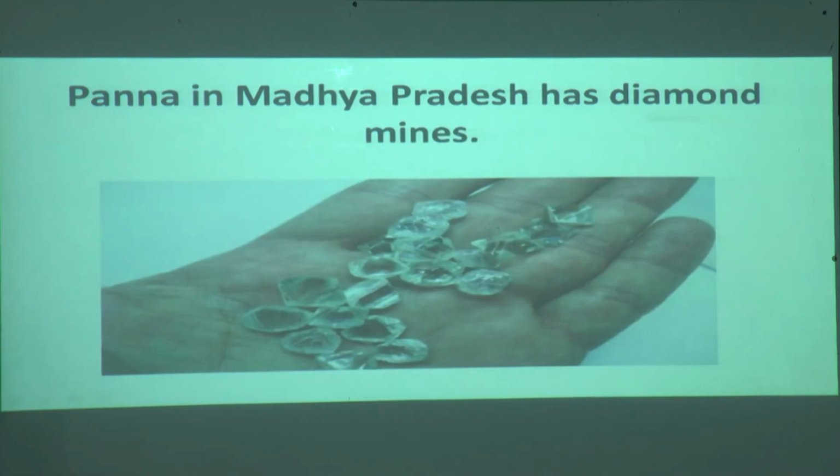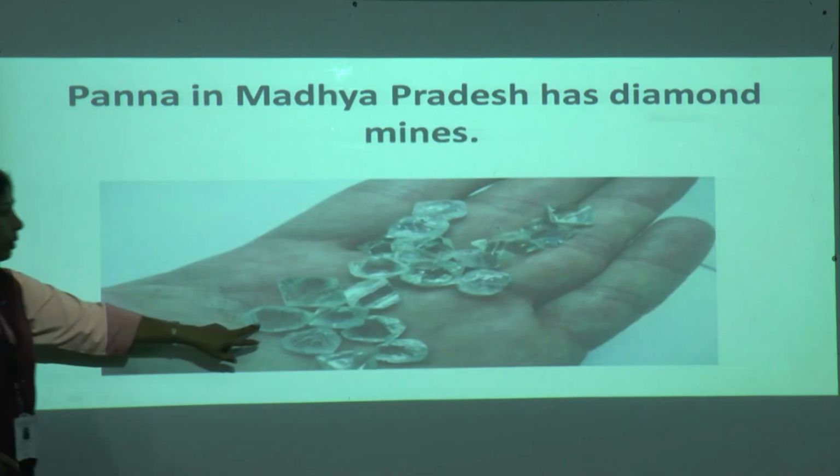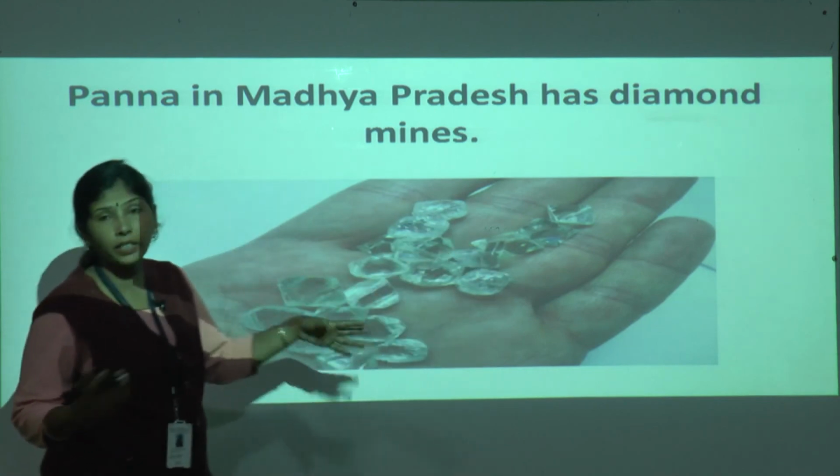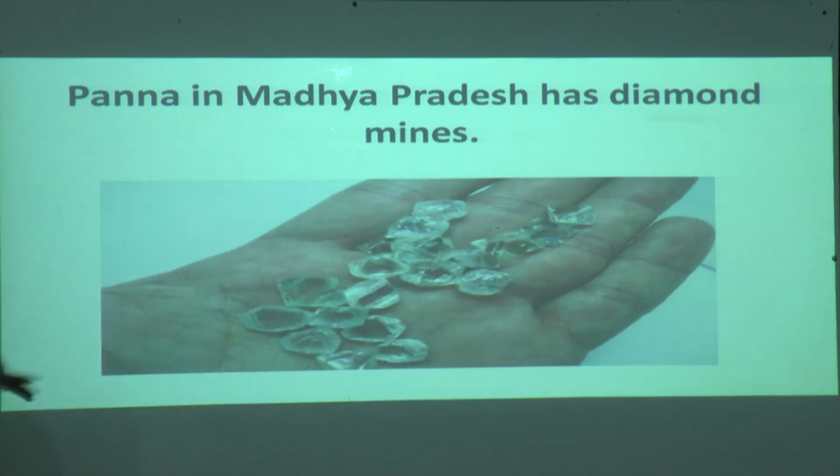Now this is diamond. From diamond so many things can be made. Diamond rings are there, diamond bracelets are there, diamond necklaces are there. So these are all diamonds. Where is it? It is in Madhya Pradesh at Panna.